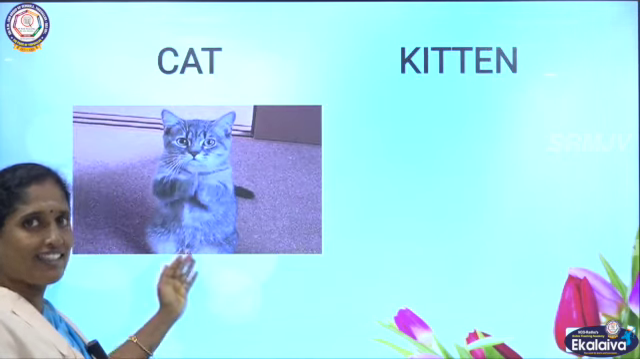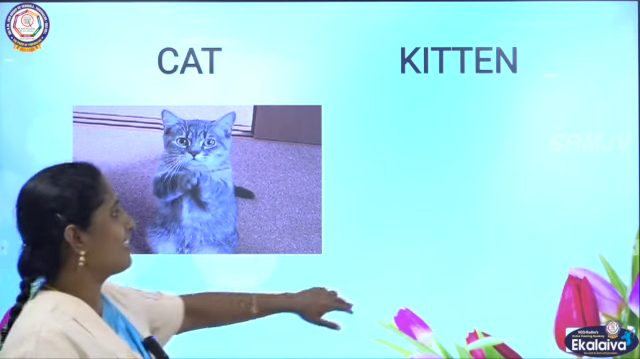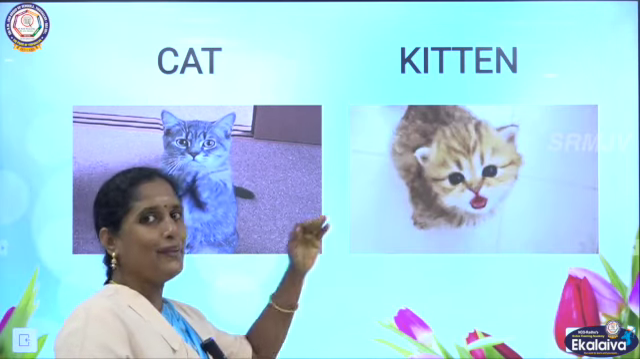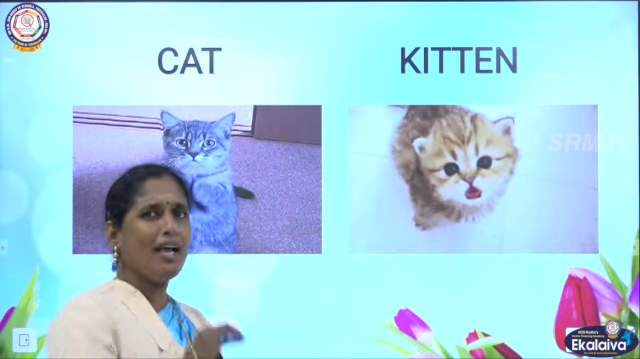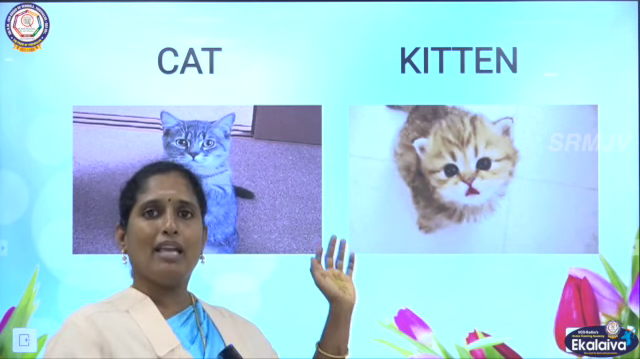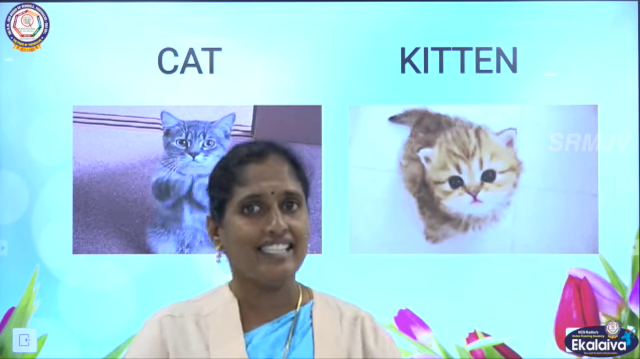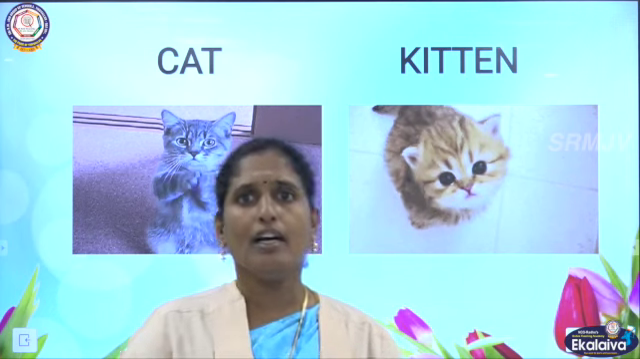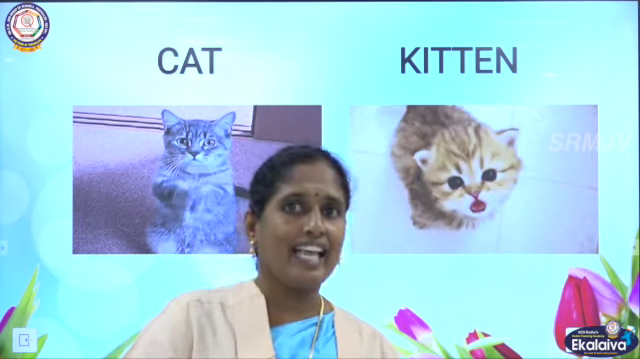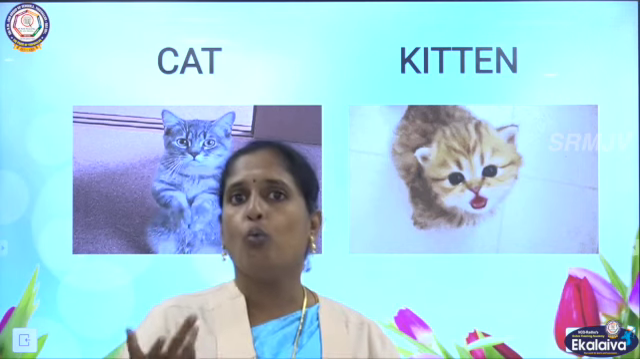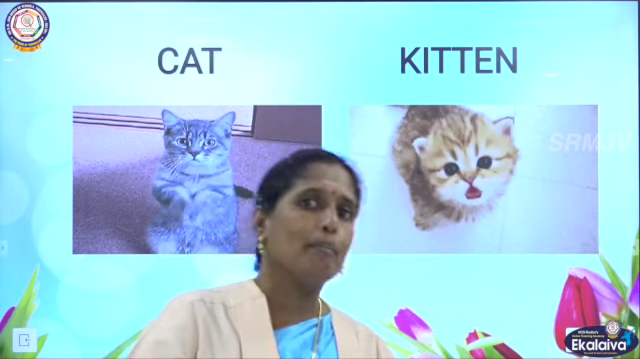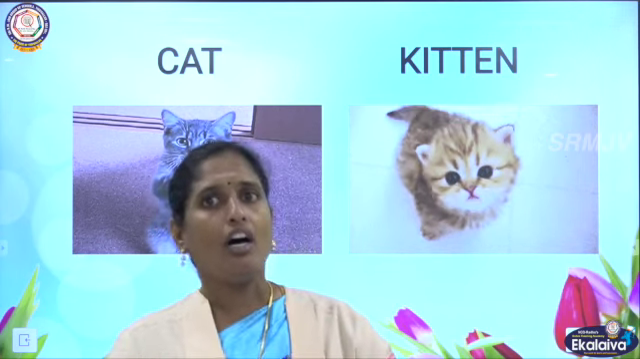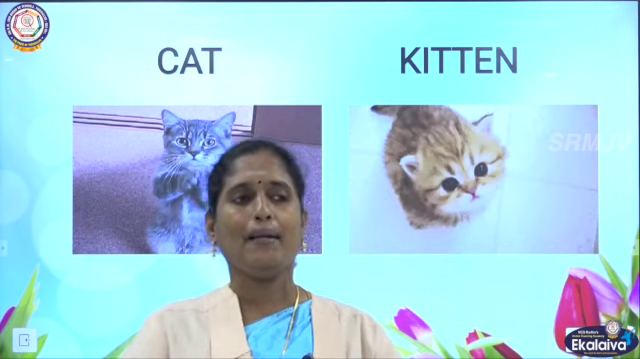Who's this? This is a cat. And who is this? This is a baby cat. The baby cat is called a kitten. And the cat says, meow, meow. The cat has a kitten. What does it say? Meow, meow, meow, meow, all through the day.